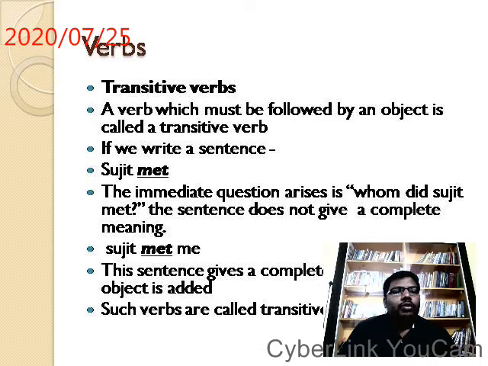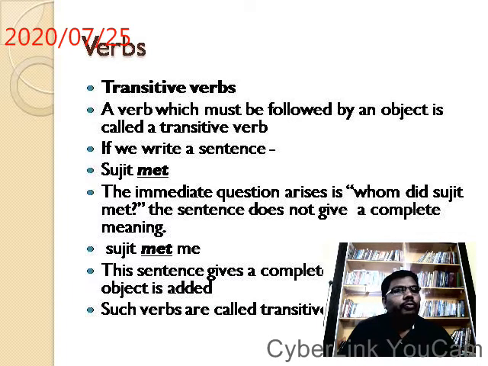Okay. So see the definition again. A verb which must be followed by an object. So simply, if a verb must come, then it is a transitive verb.